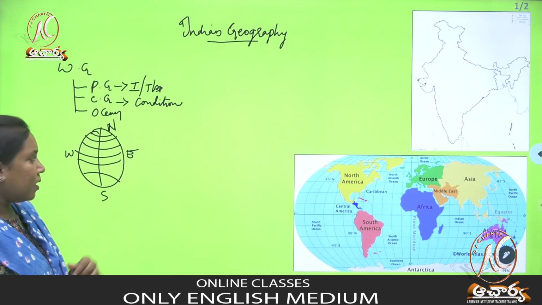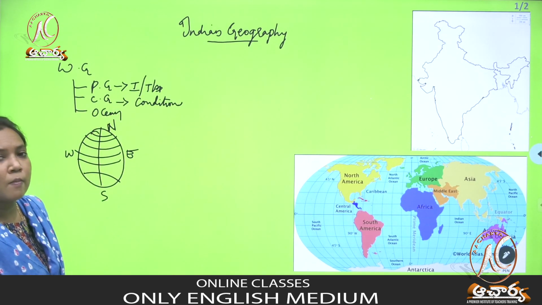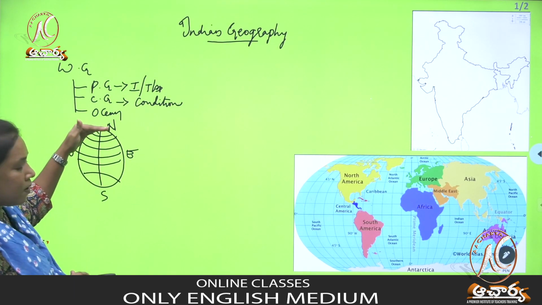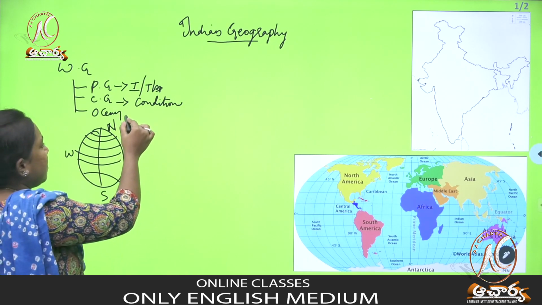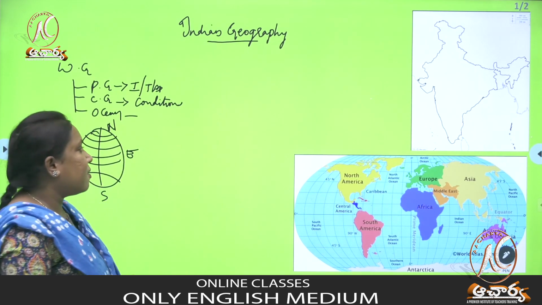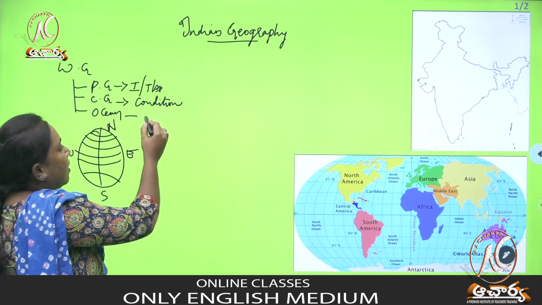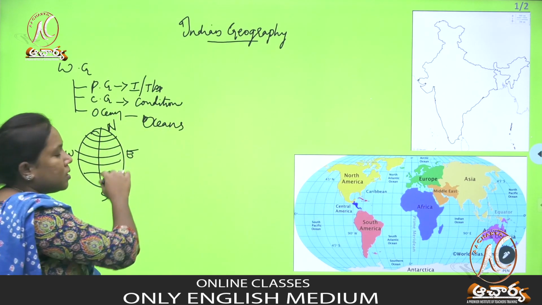So we are discussing climate geography. Climate geography deals with the climatical conditions of different places in the world. Next, oceanography. What is meant by oceanography? Oceanography deals with the various oceans in the world.